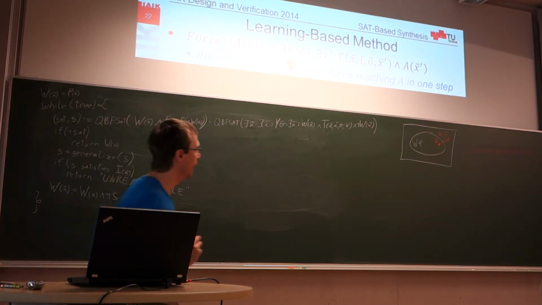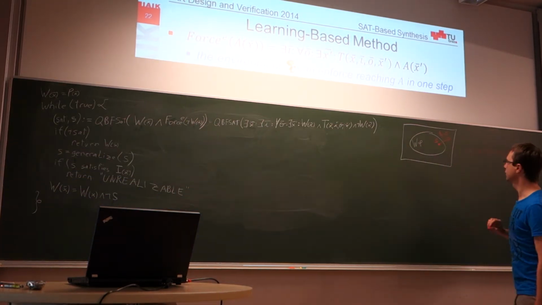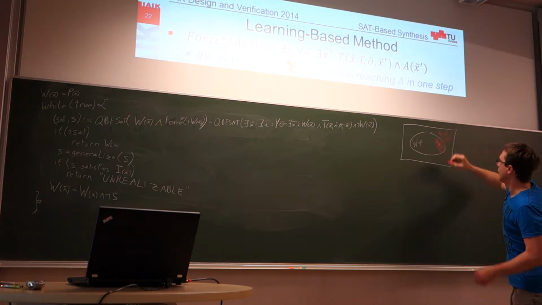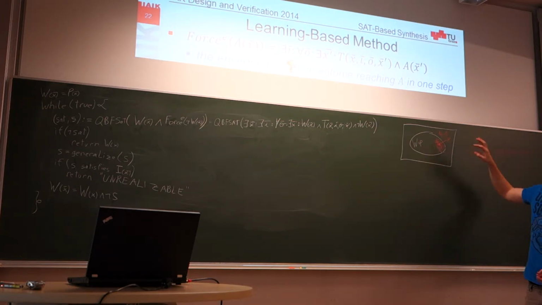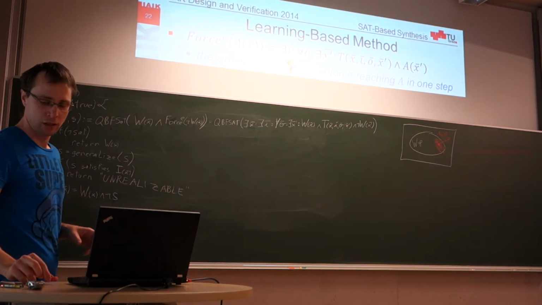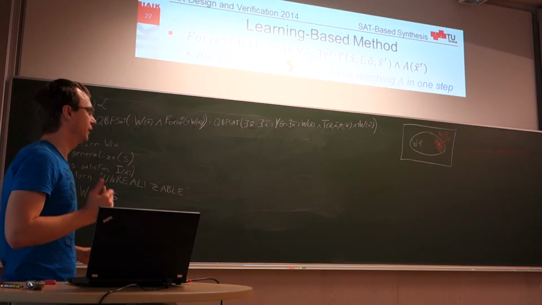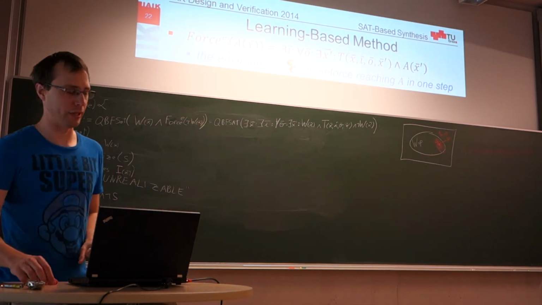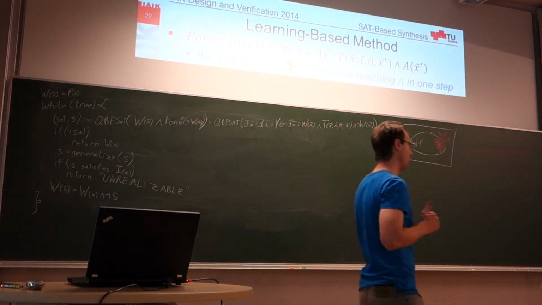So instead of just excluding this one state here, we will try to enlarge it into a larger region and then exclude all of this region in one go. How can we do this? Well, there are plenty of possibilities, but one very simple way is the following observation.